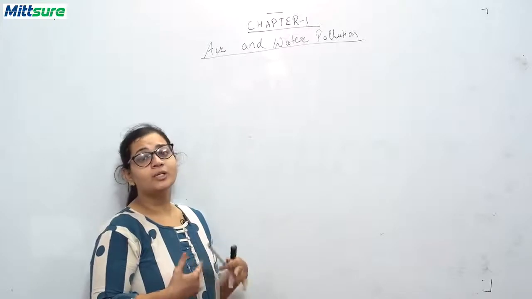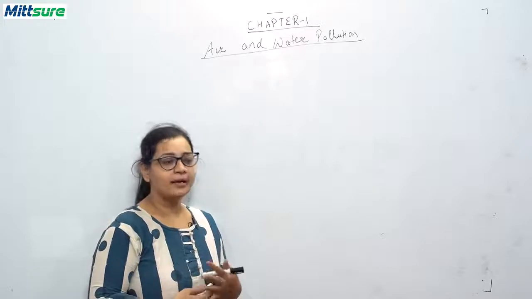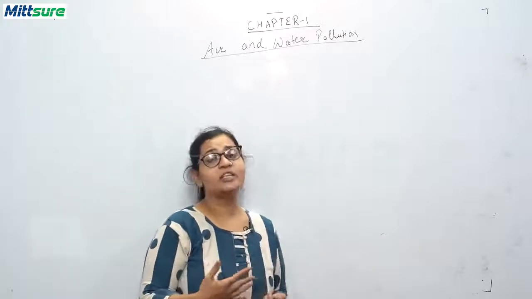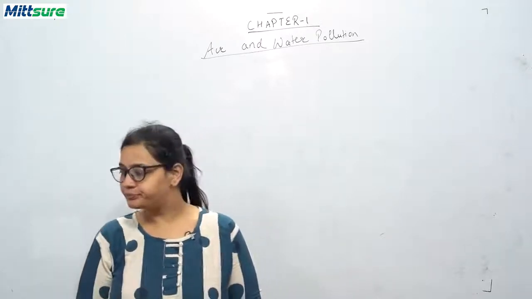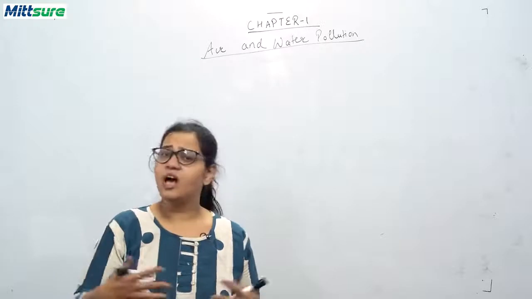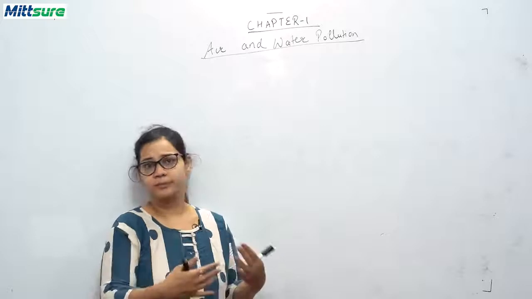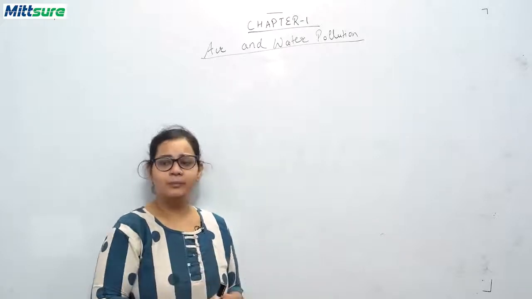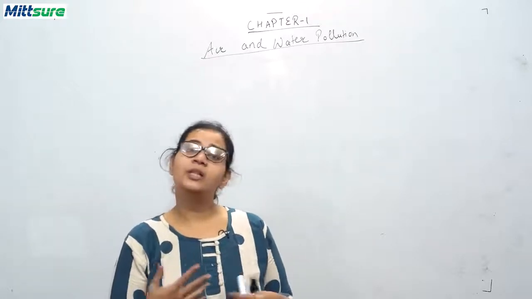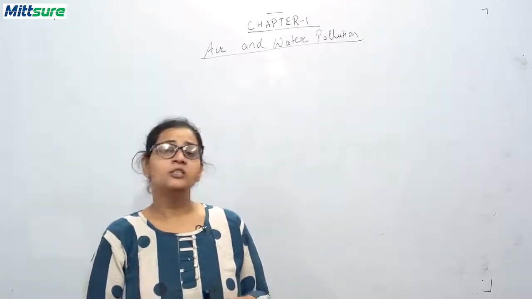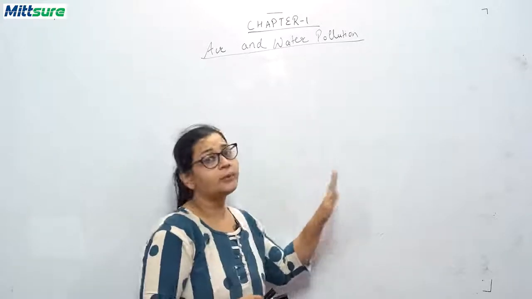Now students, you know this air and water pollution. First we should talk about what is pollution. Pollution is a contamination of our environment, that means which dirties our natural resources, like water, soil and air. And this addition of unwanted substance into the air or into other parts of your environment is very harmful for both living and non-living things. So we'll be discussing two types of pollution in this chapter, that is air and water pollution.